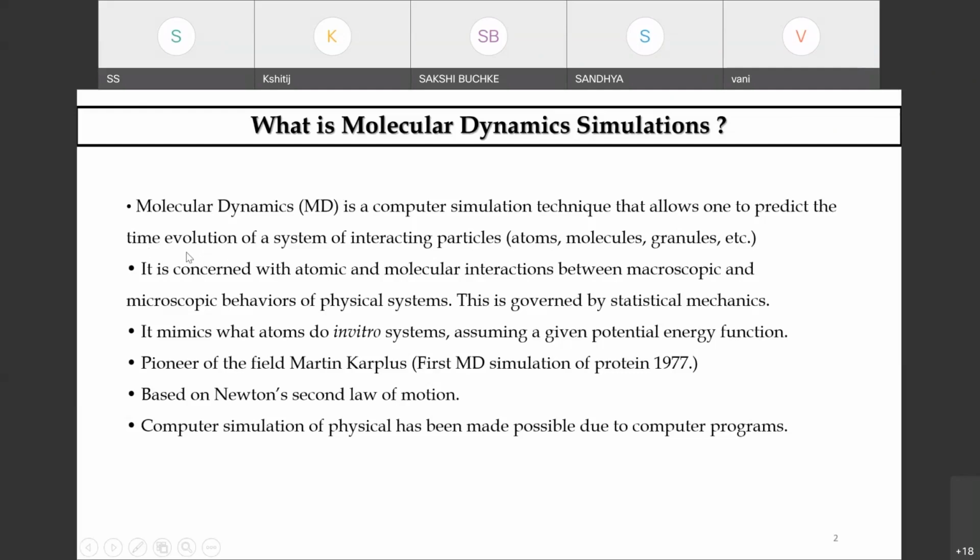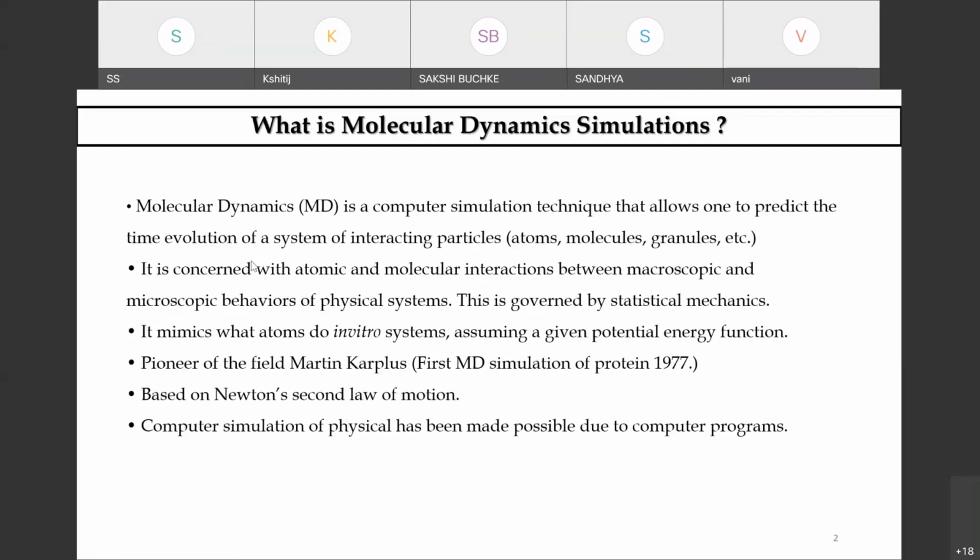The prediction of the time evolution of a system provides the trajectories that specify the positions and velocities of the particles over time. In our demo session you will see how this is calculated, and from these trajectories you can calculate many more properties.